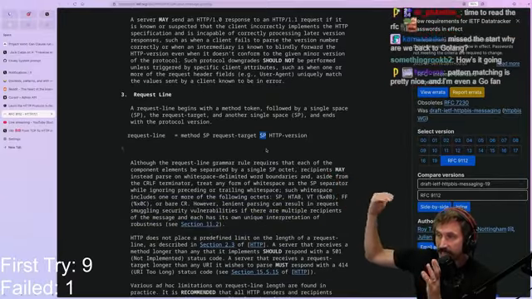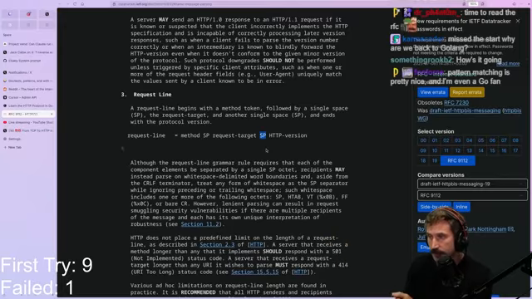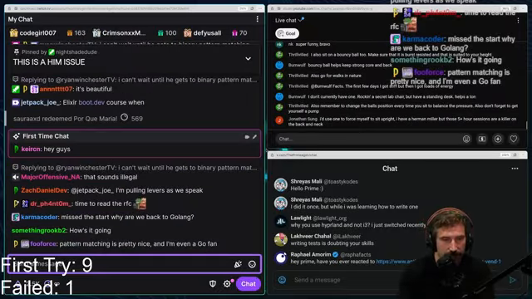If somebody provides you a space, that's a malformed message. You can see right there, singular space. Very, very easy. Very, very nice. Pattern matching is pretty nice.